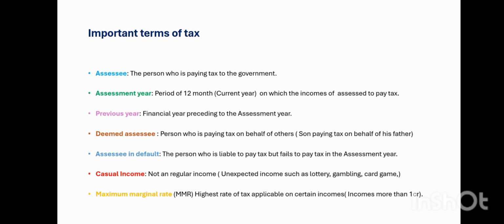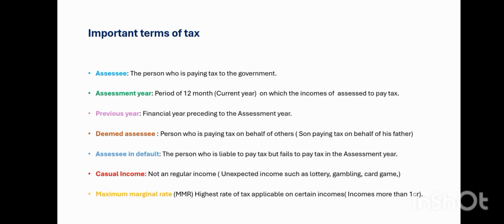So the first concept is the assessee. Assessee is the main and first concept in the tax system. Assessee is the person who is paying tax to the government. Every assessee is a person, but not every person is an assessee.